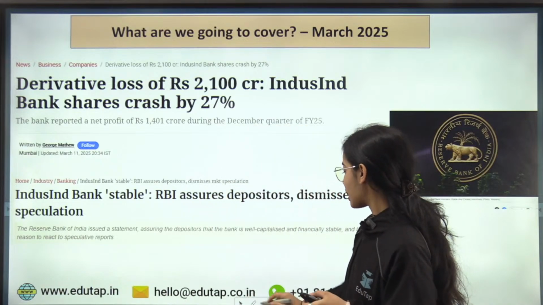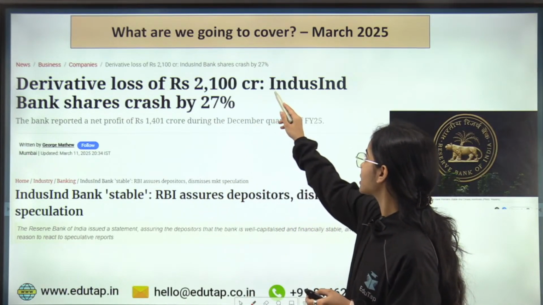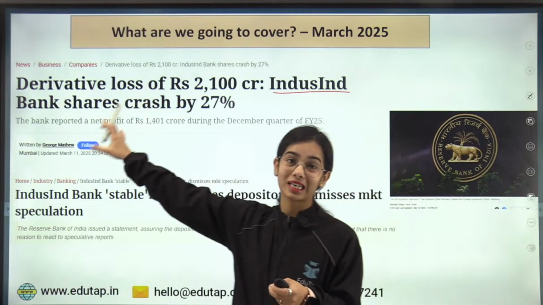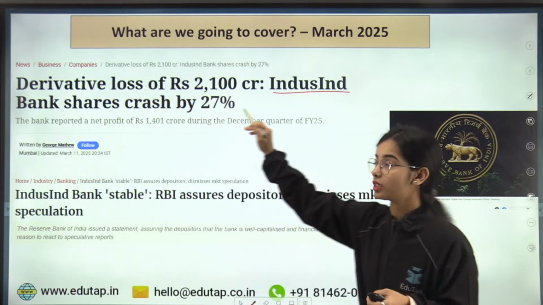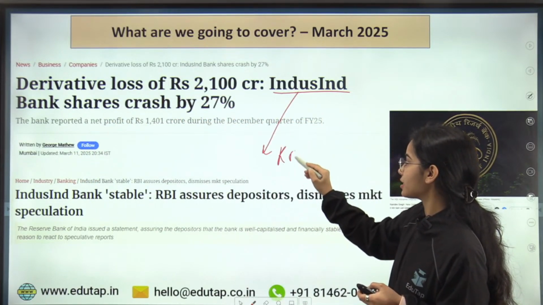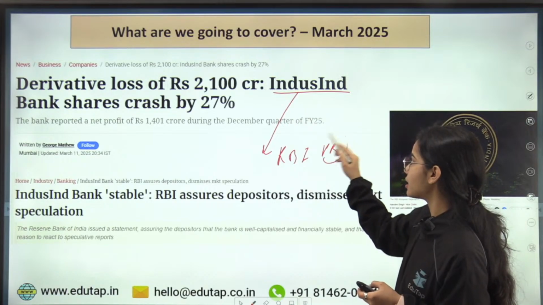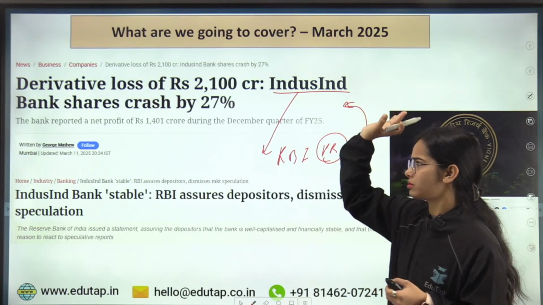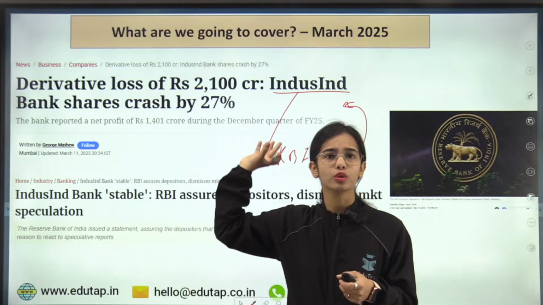Okay, so I hope many of you have already heard that there is the IndusInd Bank crisis that is going on. So the Reserve Bank of India has recently released a press release in this regard that the depositors need not worry and all.